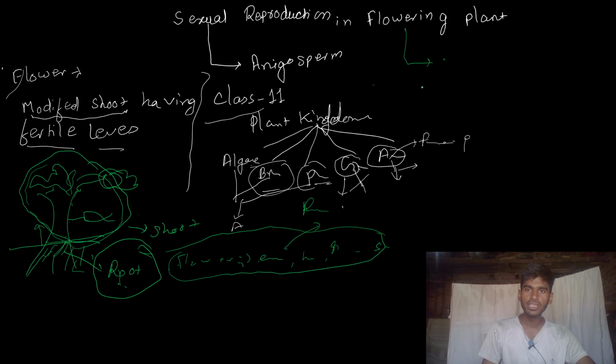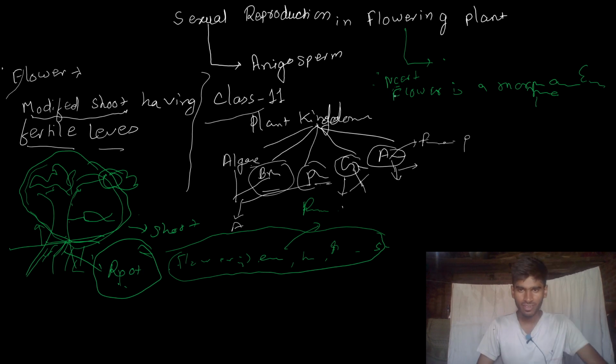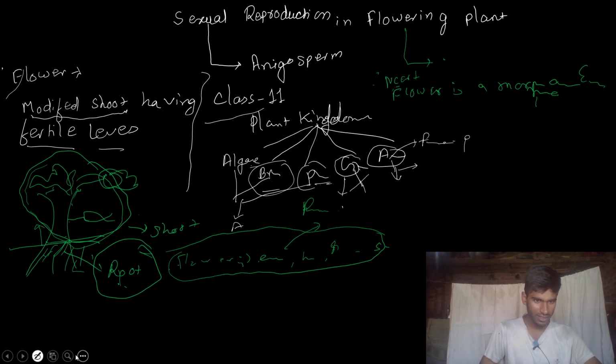Flower is a morphological thing. When you read NCERT, there is one line mentioned: a flower is a morphological and embryological marvel. I am sorry, my writing is not clear. There is a new tab now, that's why I cannot write properly, so I want to go to the next slide. You also write this, okay?